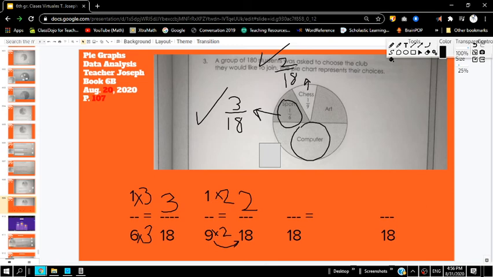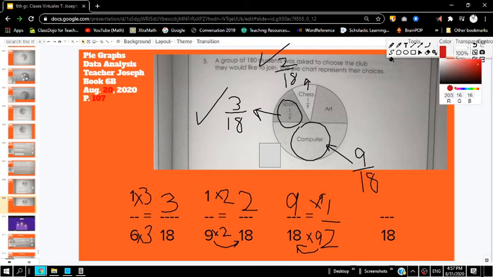Computer. Well, I know that the computer is 1/2. So how do I switch that to 18ths? 2 times what number equals 18? 9. Okay, we're going that way. So 1 times 9 equals 9. So 9/18. Okay, cool. So now, boys and girls, we have 3/18.